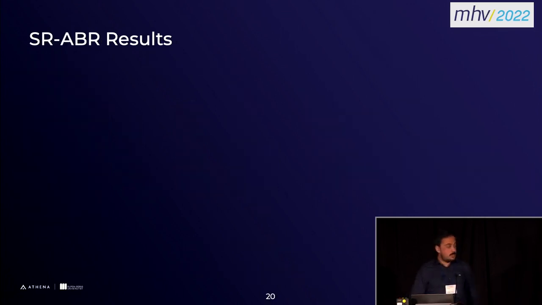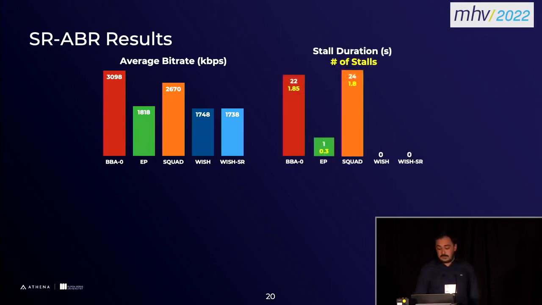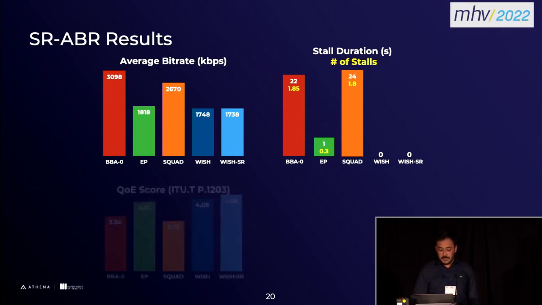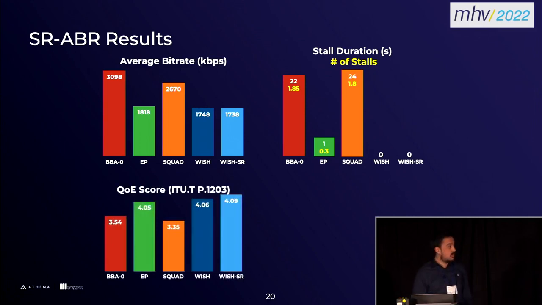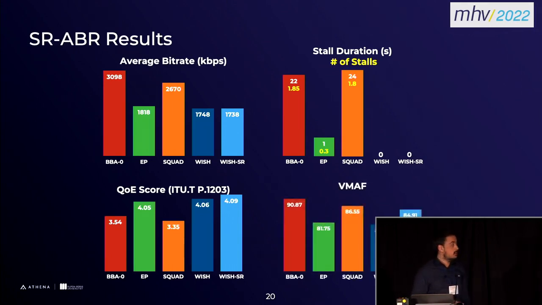So for the ABR results, which SR here uses the least amount of data, as it has the lowest average bitrate. And when it comes to the stall events, here again we experience no stall events in the SR-ABR algorithm. And when we check the QoE score, we actually get the highest QoE score here, and we just use the ITU-T P.1203. It's important to note that this QoE metric doesn't take into account the visual quality, so that's why we also had to examine the VMAF scores achieved overall.